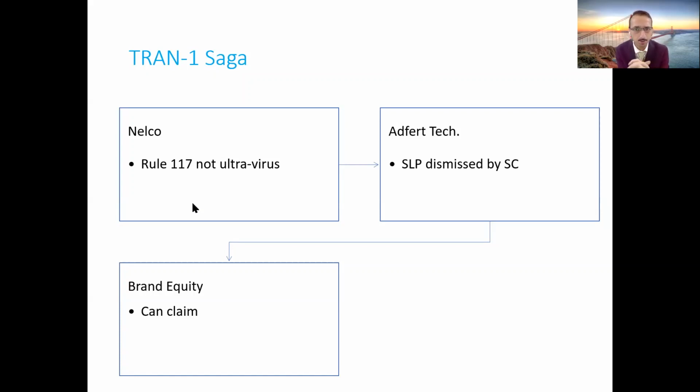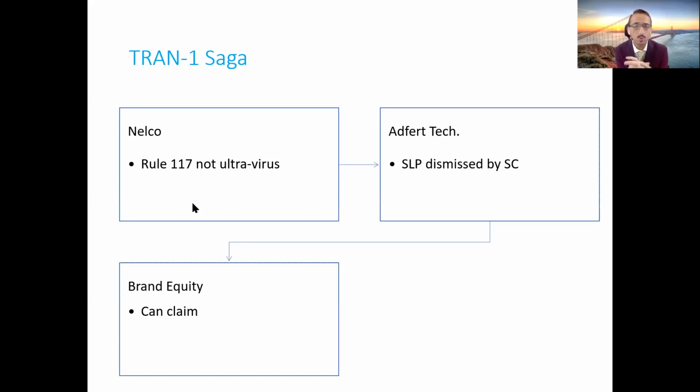In this judgment, unfortunately, the Bombay High Court said that yes, the rules can prescribe the time limit, and Rule 117 cannot be said to be ultra vires the Act, even though it is prescribing the time limit.